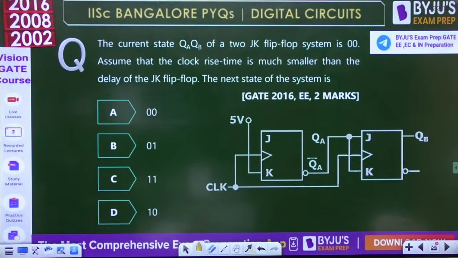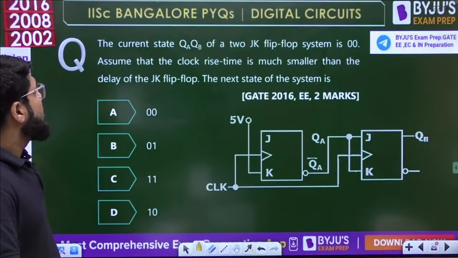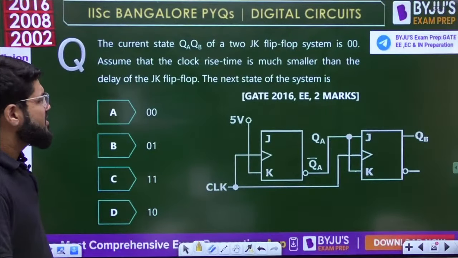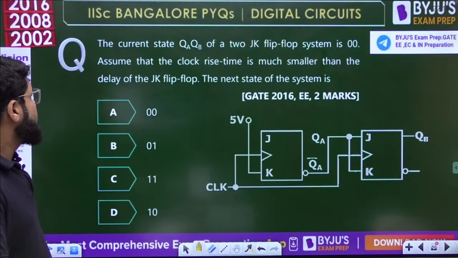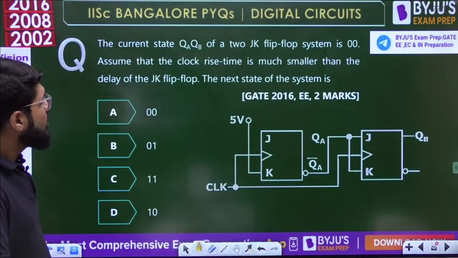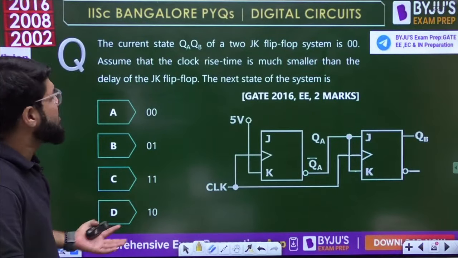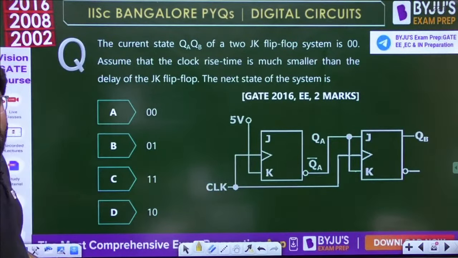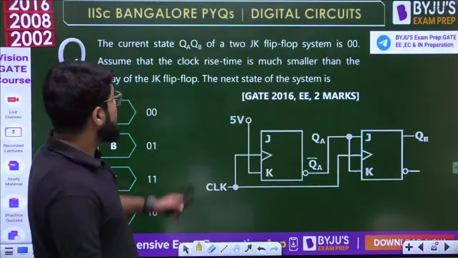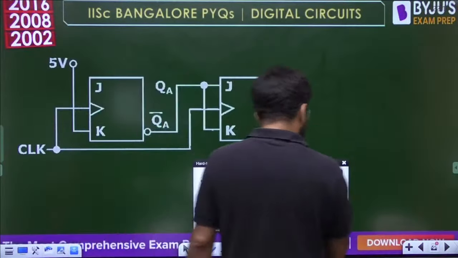Next, the current state of the two JK flip-flop system is 0, 0. A very simple question on counters. The next state is required. Assume that the clock rise time is much smaller than the delay of the JK flip-flop. The rise time and delay are not mentioned, so we have to just neglect both. We have to just calculate the next state of the device. We don't have to calculate the complete cycle also.